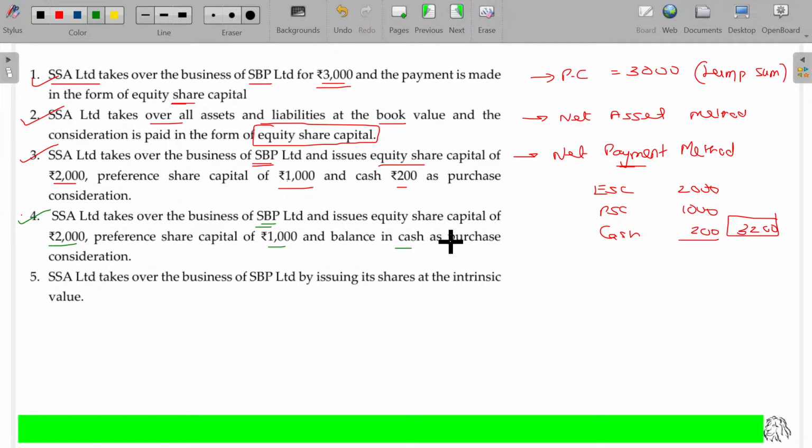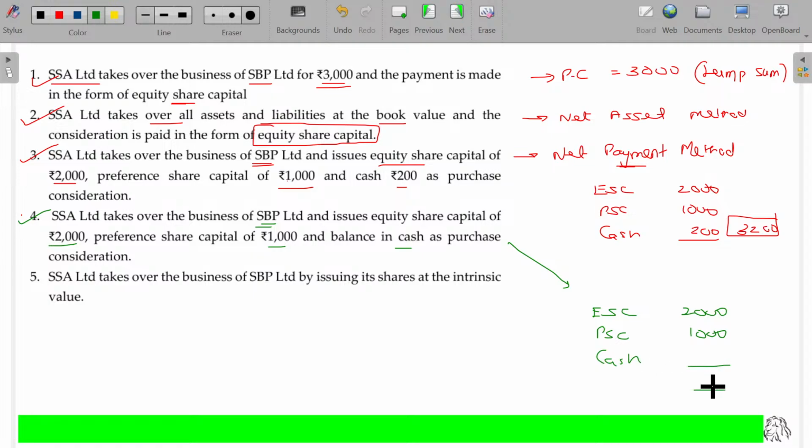In the case of the fourth model, what method is going to be adopted? The purchasing company says, I will pay you 2,000 rupees in equity shares and preference shares worth Rs 1,000 and balance in cash. Can I calculate the purchase consideration by summing up all this value? Equity share capital 2,000, preference share capital Rs 1,000 and cash. How much cash is payable?